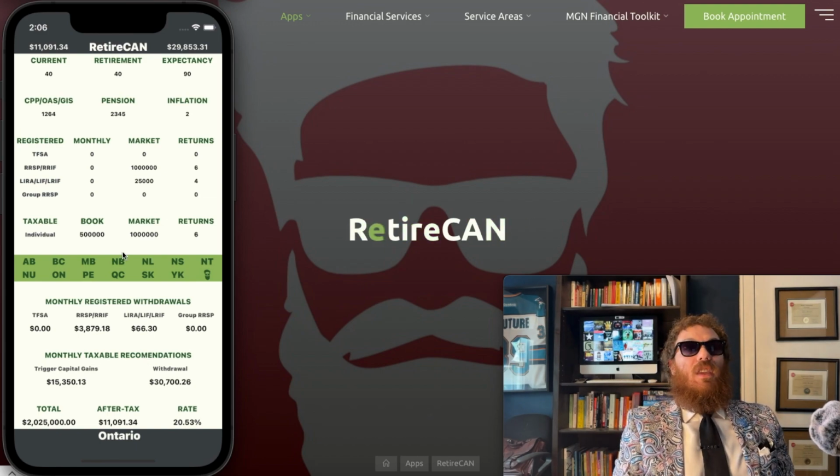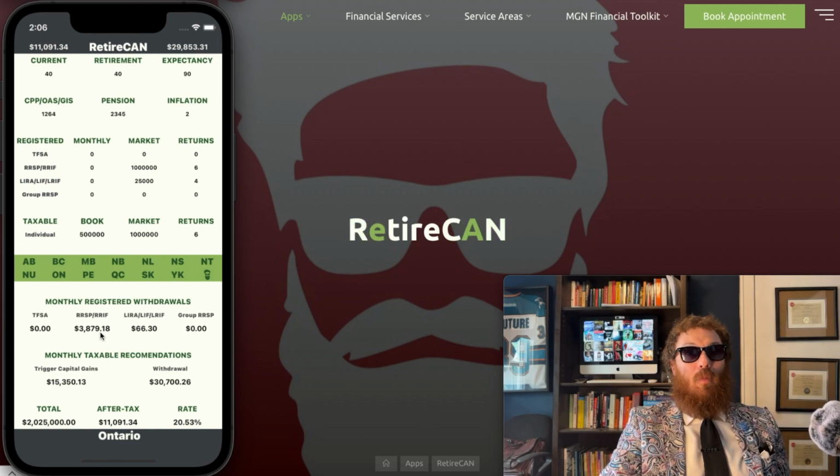I guess this is the official demo of RetireCAN, basically the easiest calculator to use. These numbers here are what I'd put in the financial company software that they wanted me to use, and it would just find me the perfect number off the bat. None of this, you know, you're 90% of the way there, you're 80% of the way there.